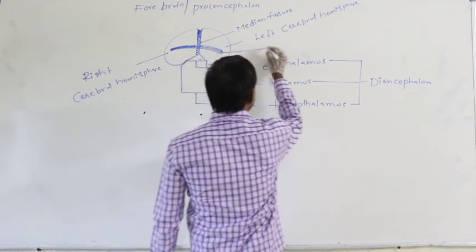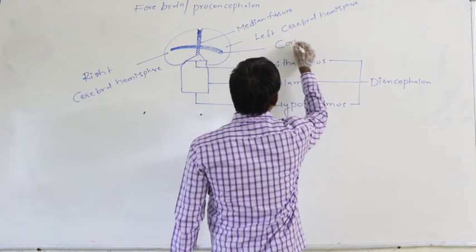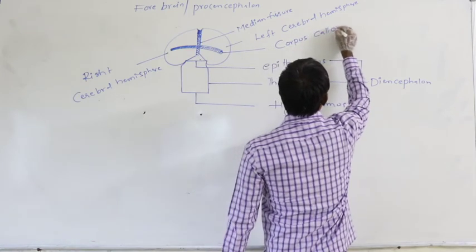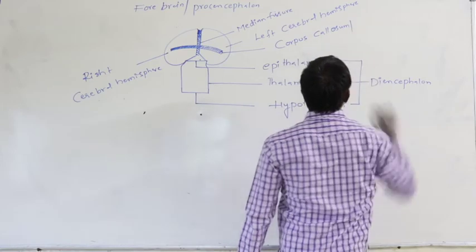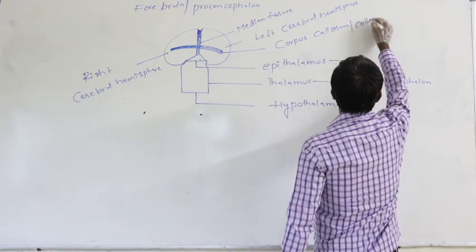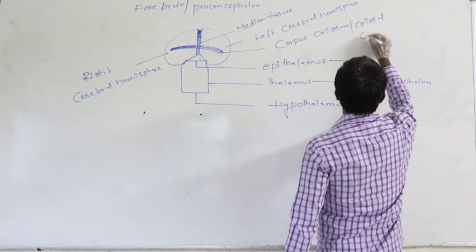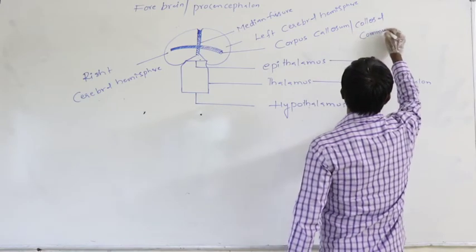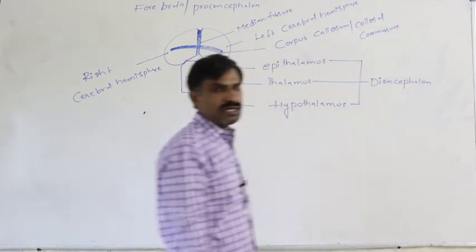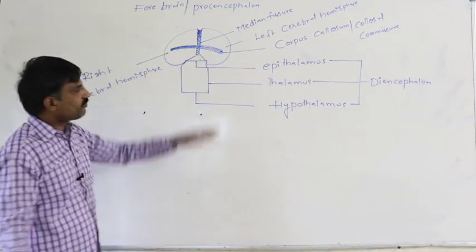This is said to be the corpus callosum, or callosal commissure.